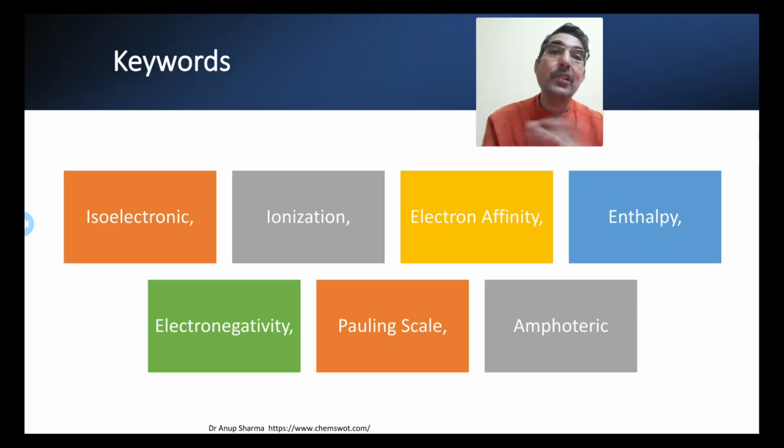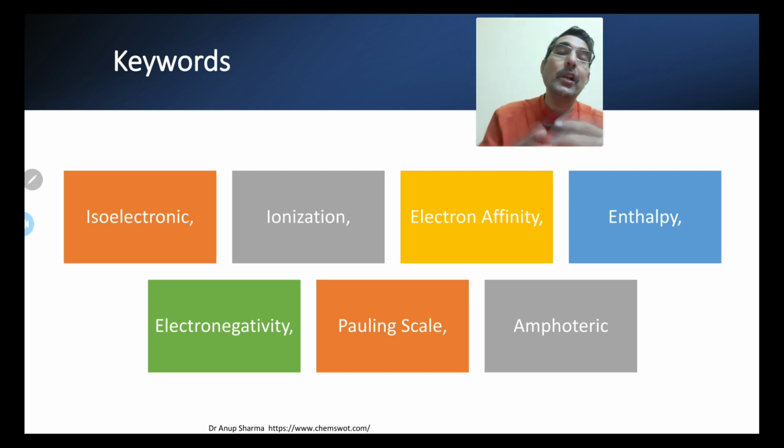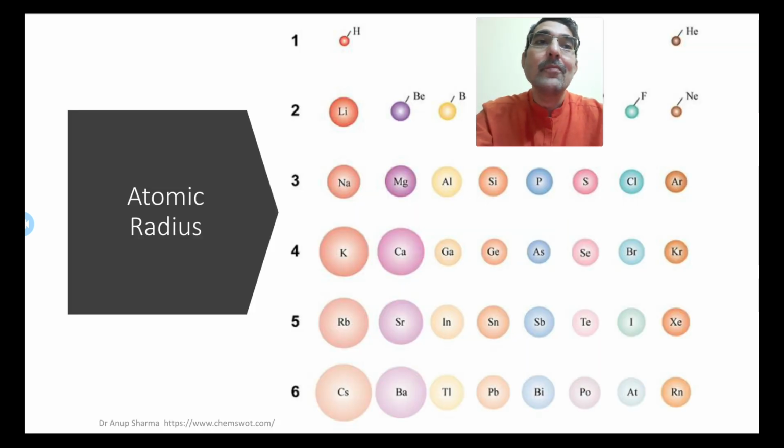The major keywords in this subtopic are isoelectronic. Isoelectronic means having the same number of electrons. Ionization, so to change an atom into an ion. Electron affinity, adding an electron into a particular element or atom. Enthalpy, electronegativity, Pauling scale and amphoteric. So these are the few keywords which you will come across in this subtopic.